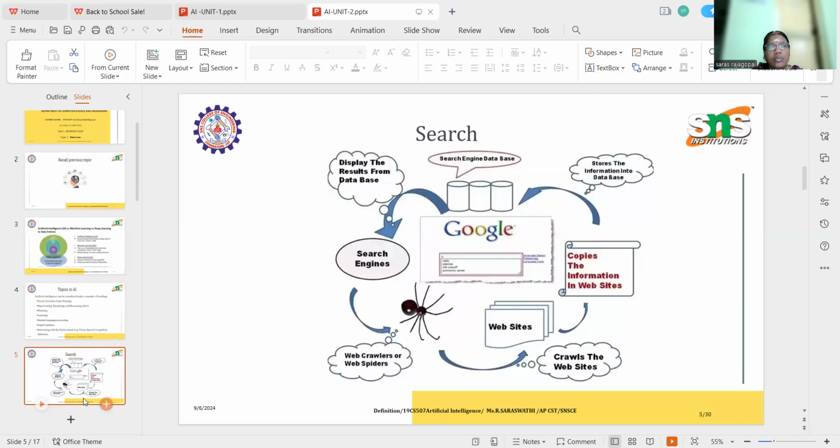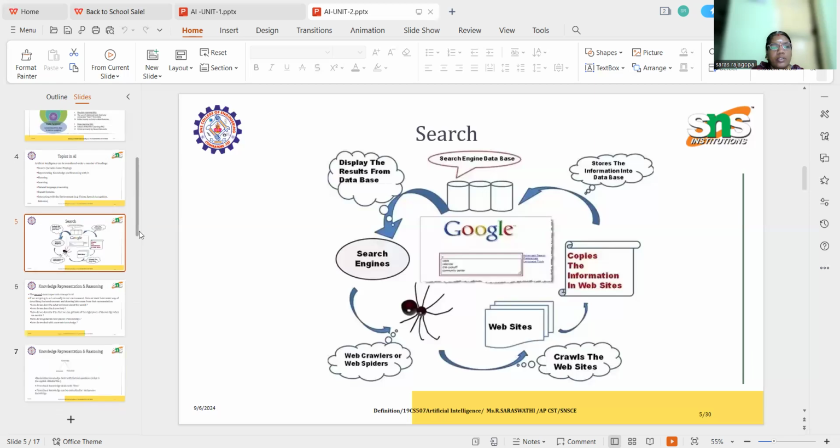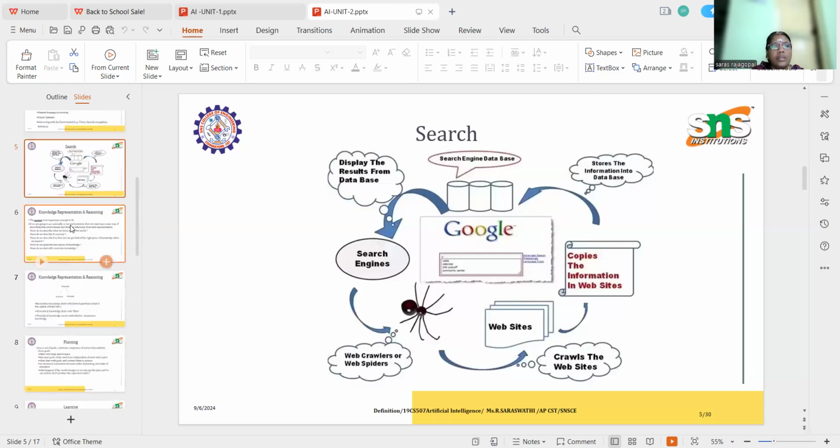In that Google, in those websites and the search engine, there is a web crawler or web spider. The web crawler searches the websites in the database, that is the search engine, and then displays the result from the database. This is a cyclic process for searching any information from Google.